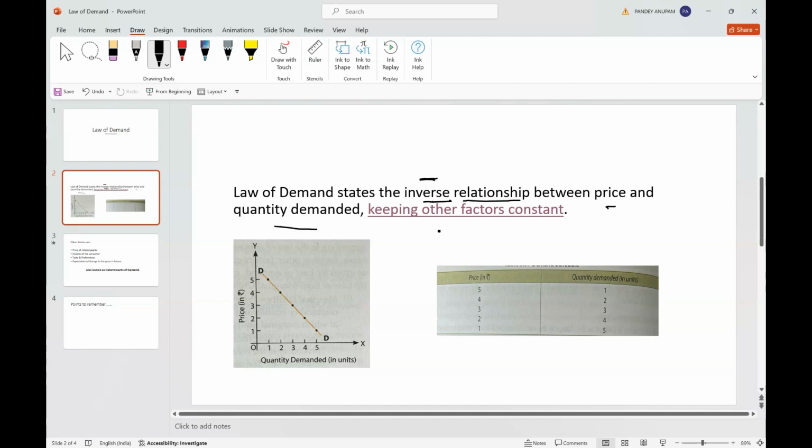So, what does negative relationship or inverse relationship actually mean? It states that when one component goes up, the other in a relationship goes down. And when one goes down, the other goes up. This we will understand with the help of the schedule given here.